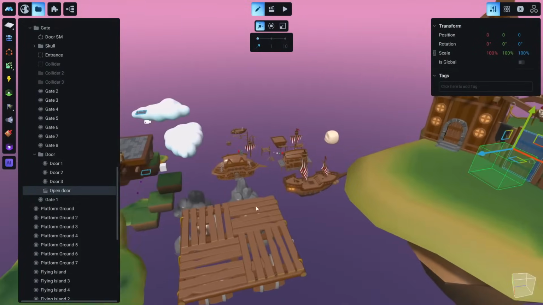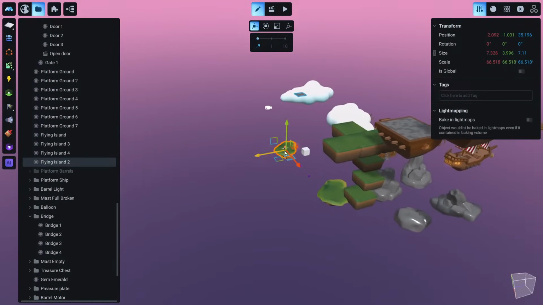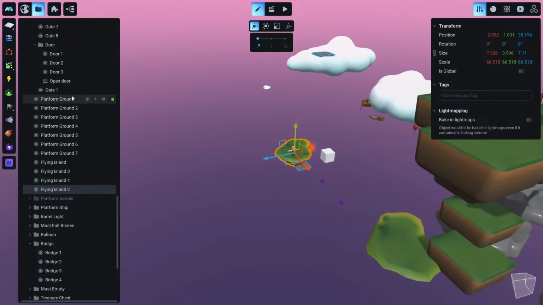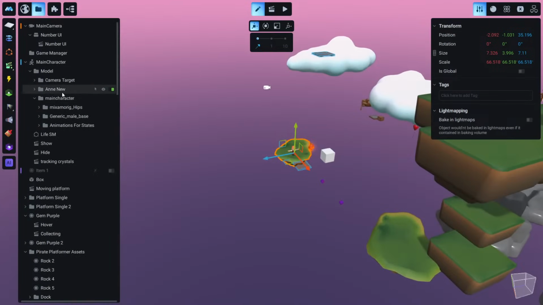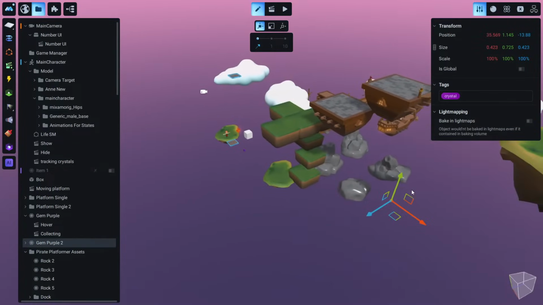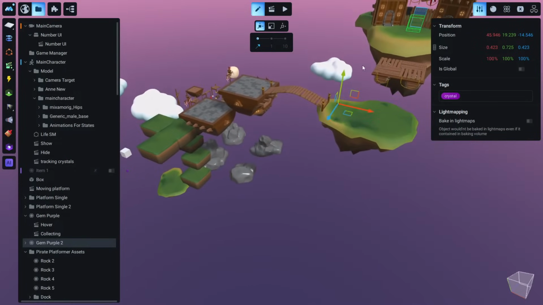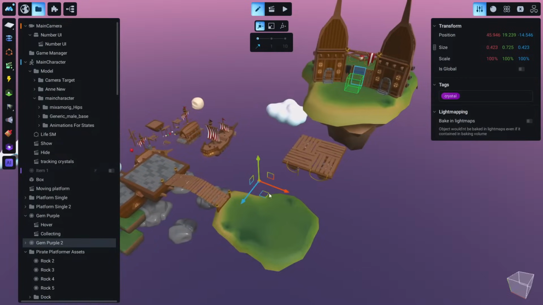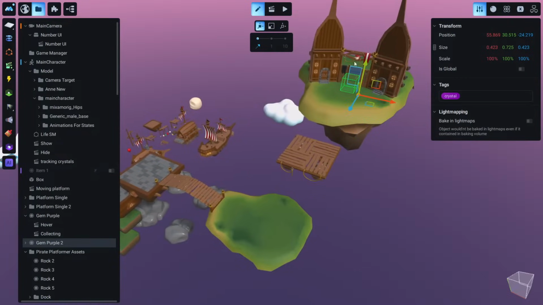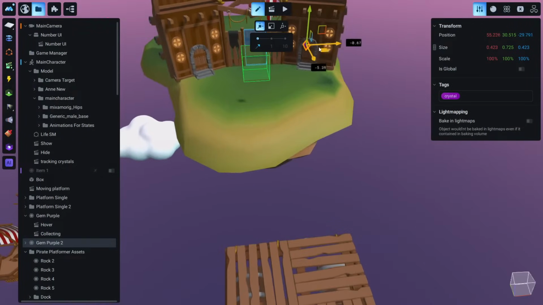So just to test things a little bit, let me grab our character, or maybe let's grab these crystals. Yeah, let's move these crystals around here, or we could duplicate them, doesn't matter, just for testing purposes. Now I will just move them. Okay, let's move these crystals here.